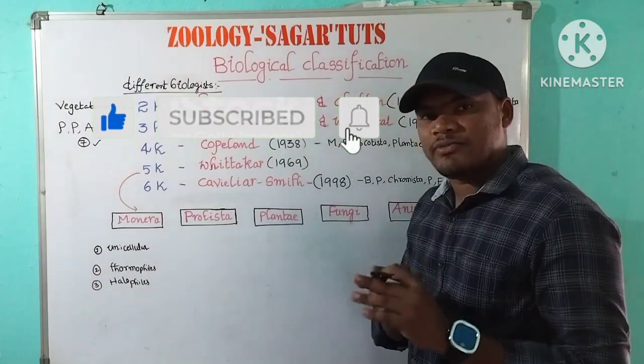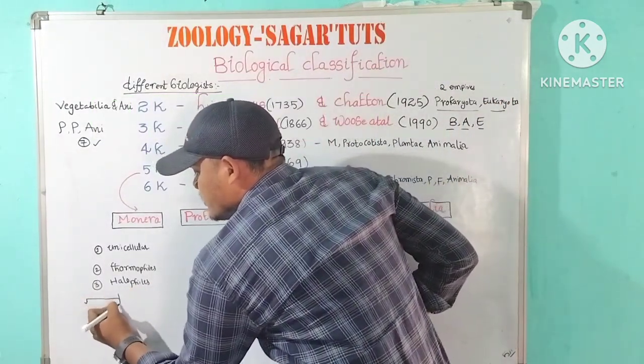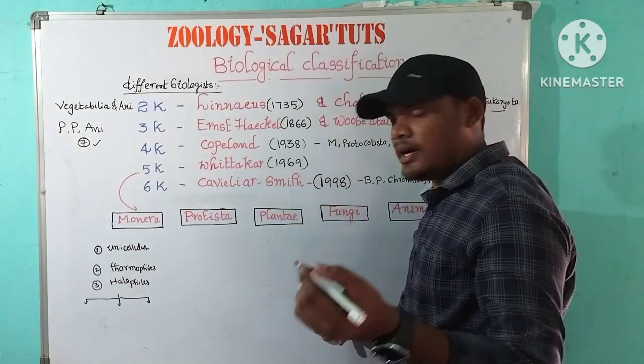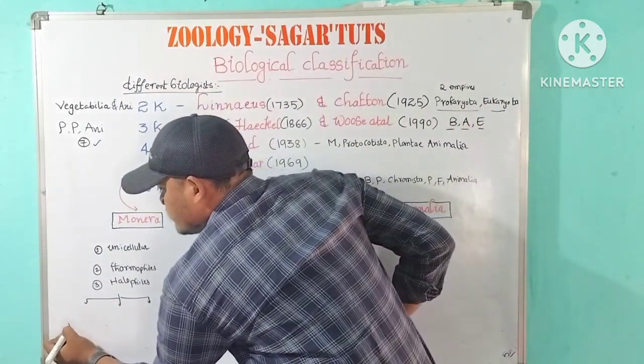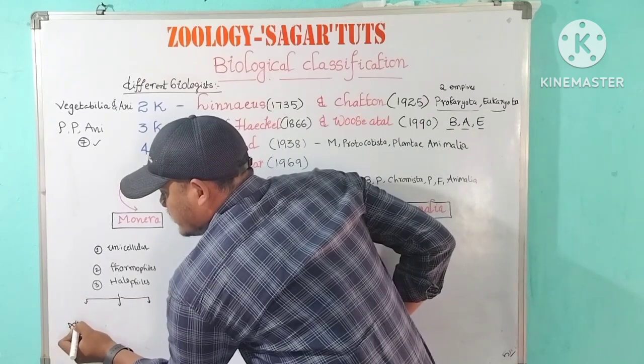Monera is classified into three divisions: Archaebacteria, Eubacteria and Cyanobacteria.